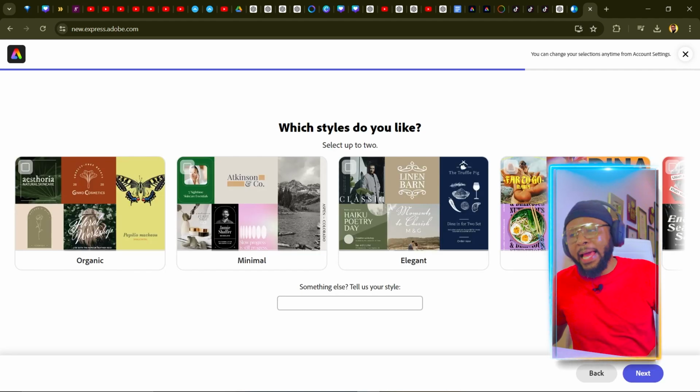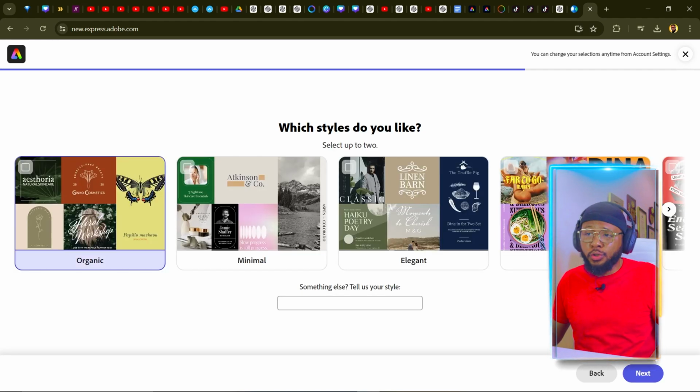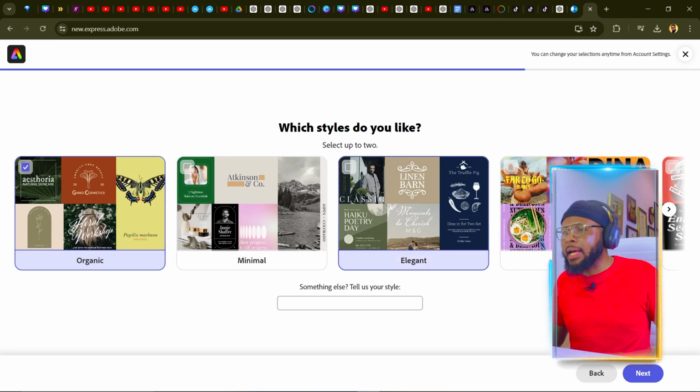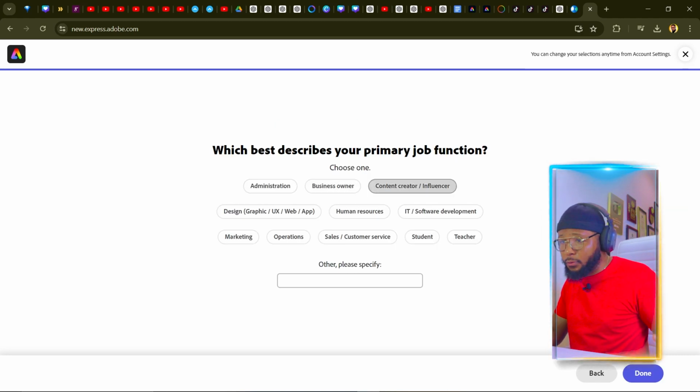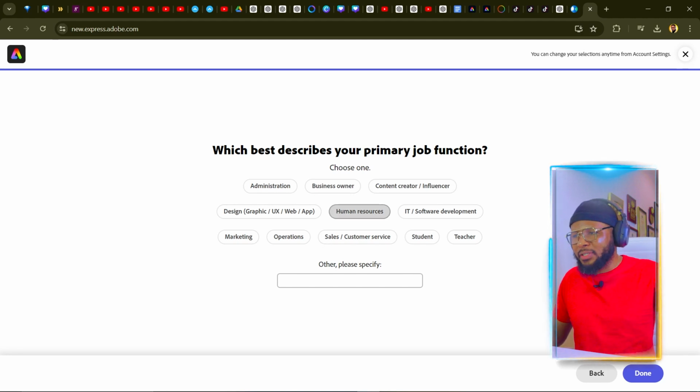Which styles do you like? Select up to 2. So we're going to select organic and select elegant and click on next. What best describes your primary job function? Administration, business owner, content creator, influencer, design, human resources, IT, and so on. So just go ahead and select any one that comes to mind. It doesn't really matter. So now that we have this, you click on done.